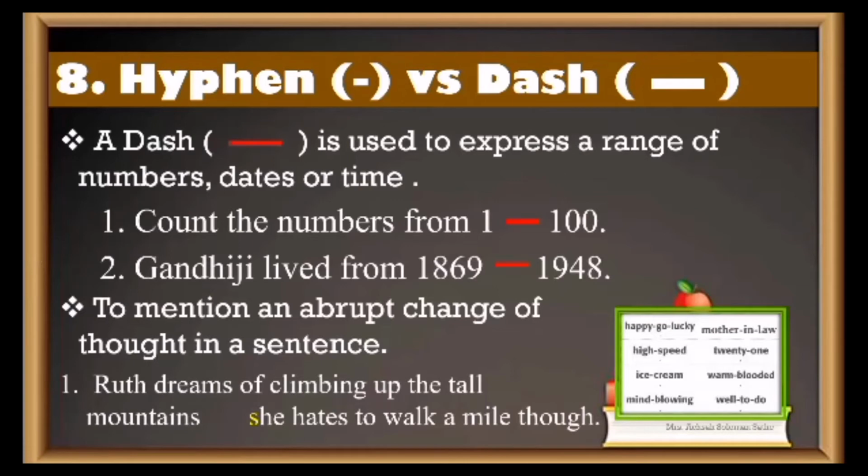I'm thinking of her climbing the mountain. Suddenly I'm thinking, but she doesn't like to walk. So there's an abrupt change. Here's also where you will use a dash. And see to it that the next line will not have a capital letter. It will continue with the small letter.